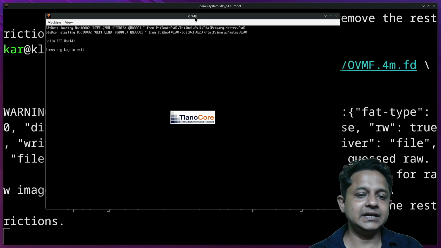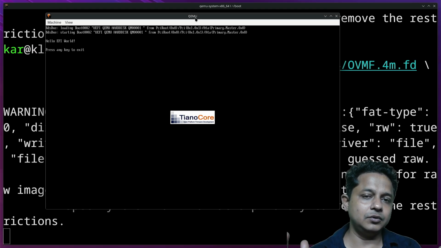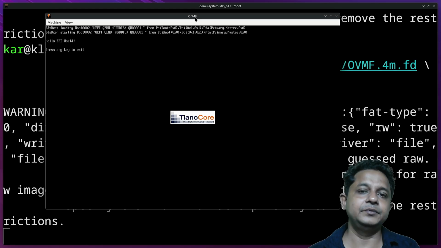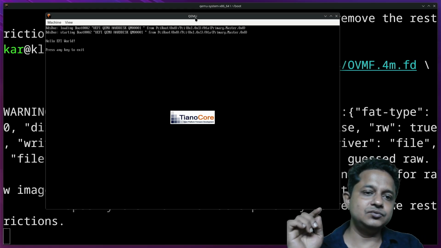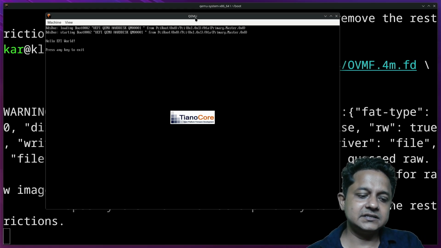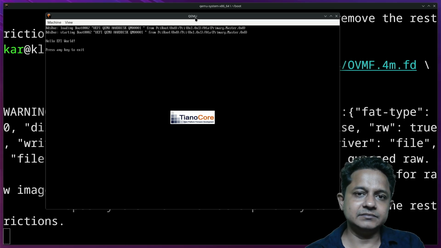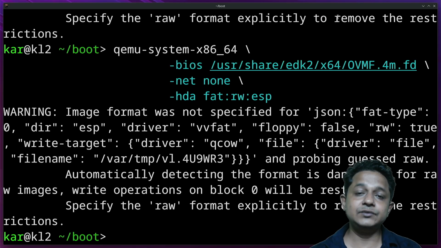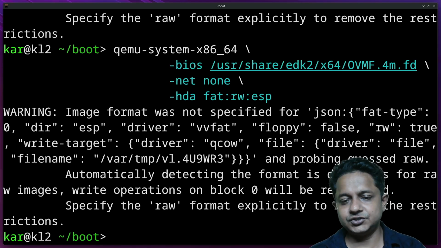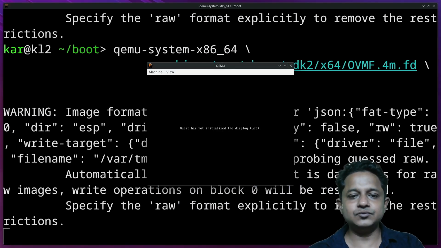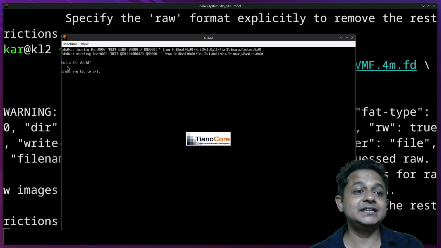So if you want to create your own operating system, your own bootloader, your own CPU instruction set, even your own computer company or anything, you must use and implement these types of things. Even if you don't have that kind of intention, it's better to know these things. It will help you understand how a computer system works. I'm not sure how to define a computer. Even, can our day-to-day mobile be called a computer? I'm not sure, but as I see, today it is working. I will continue tomorrow and we will see. Hello EFI world.